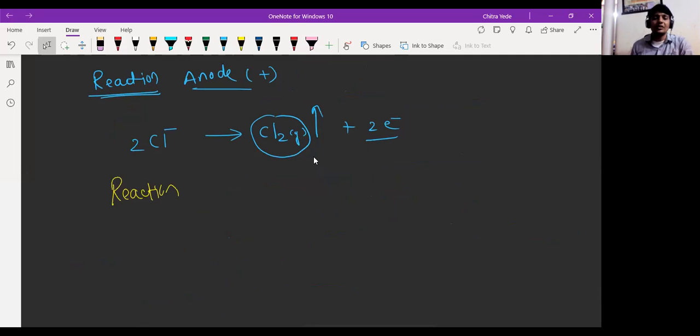Reaction at the cathode. The cathode is the negatively charged electrode. So which positive ion is there? Sodium ion. Yes, sodium ion will gain these electrons which are lost by chlorine.